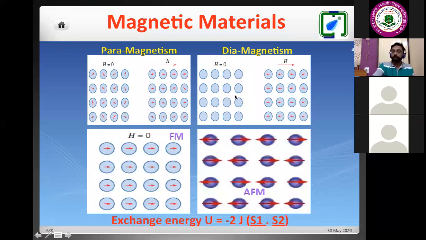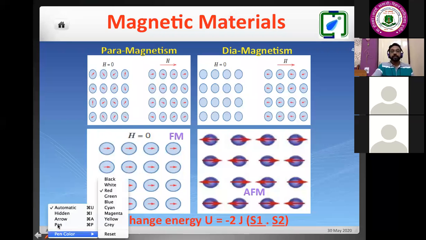Why is this so? Here, if you take a look at the magnetic spin, in the case of paramagnetism, without any applied magnetic field, the spins are randomly oriented. If we switch on the field, then only there will be some magnetic moment, and this magnetic moment is giving some positive value.